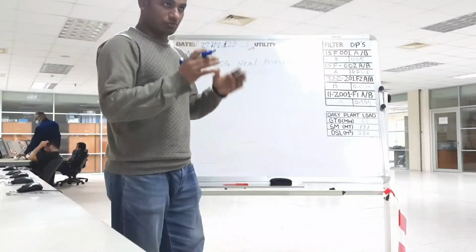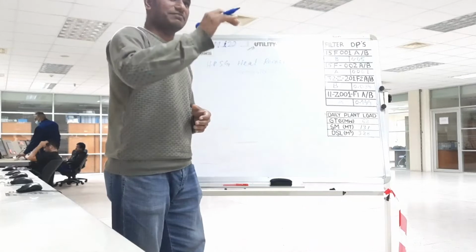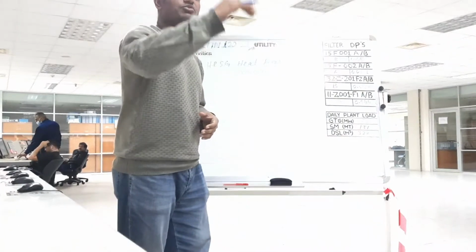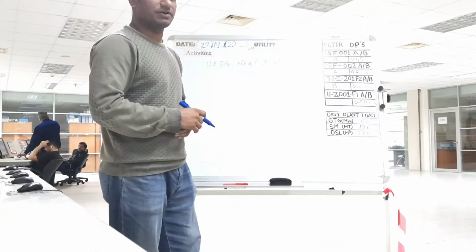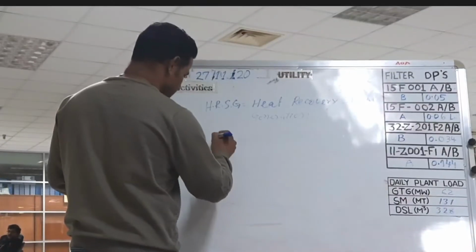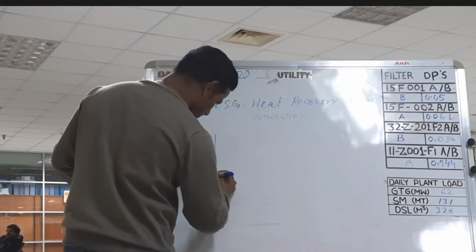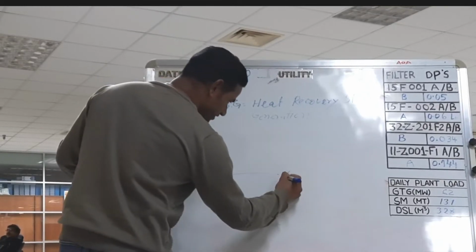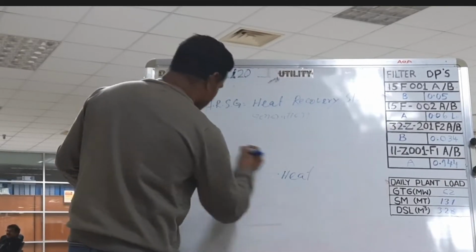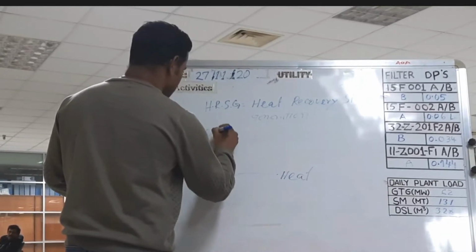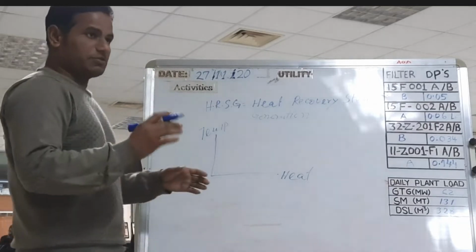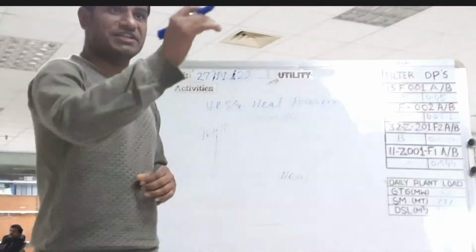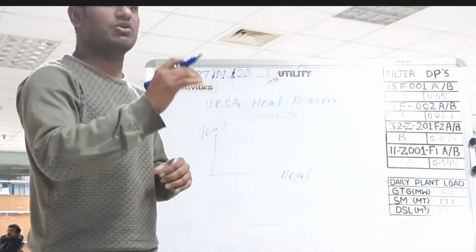Okay. Water: at how much temperature will it start producing steam? This also has one graph. Okay, like this. This is heat. This is temperature. Normally 0 degree to 100 degree centigrade temperature is called sensible heating.